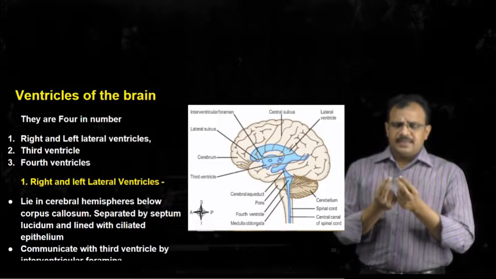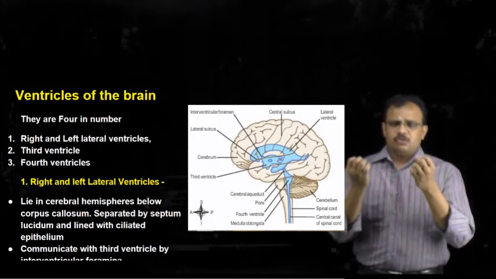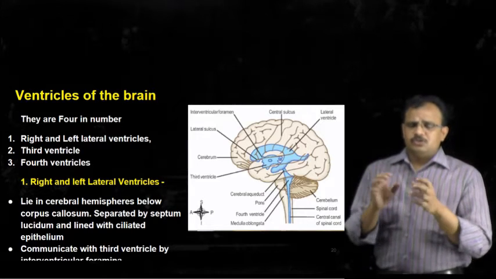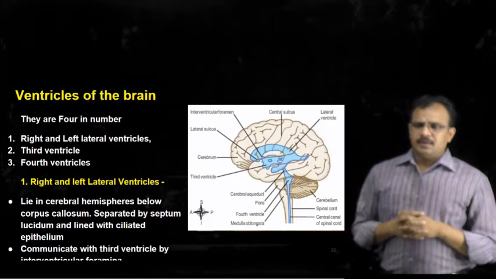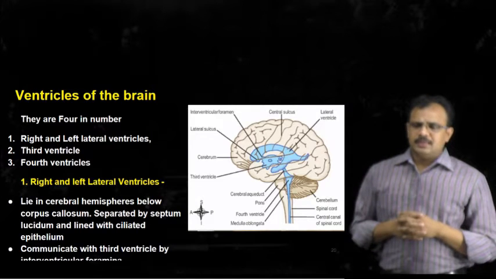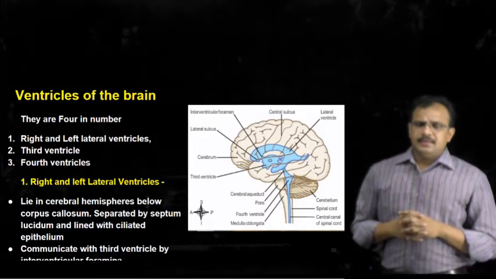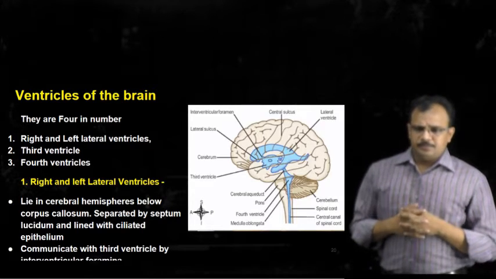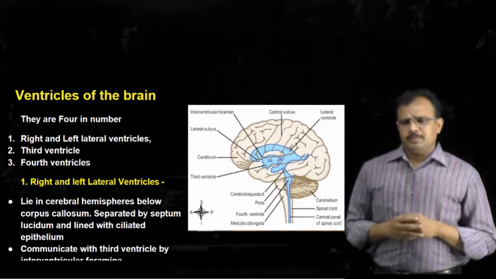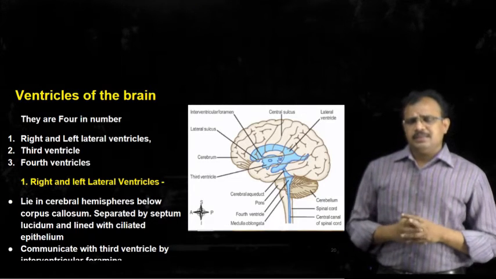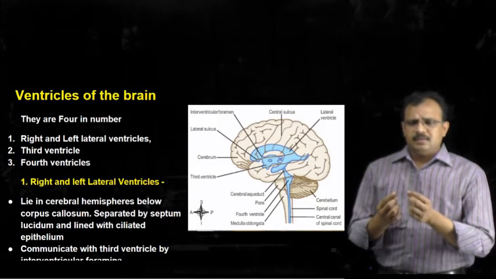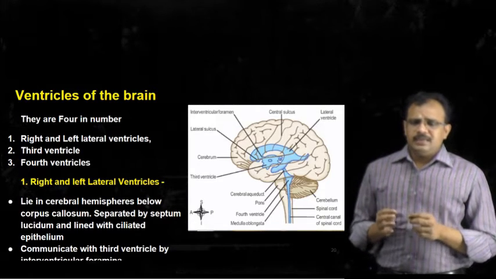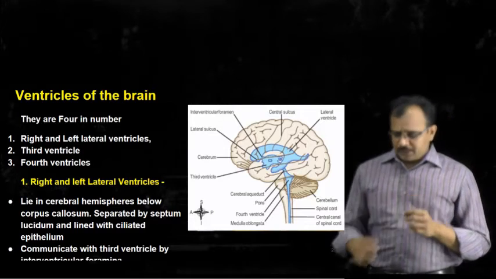Corpus callosum consists of bundles of axons of the cell bodies which are present in the peripheral regions. And these lateral ventricles communicate with the third ventricle by interventricular foramina. So all the ventricles of the brain are connected with each other. The right and left lateral ventricles are connected with the third ventricle by interventricular foramina.